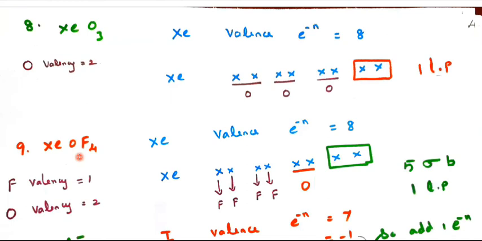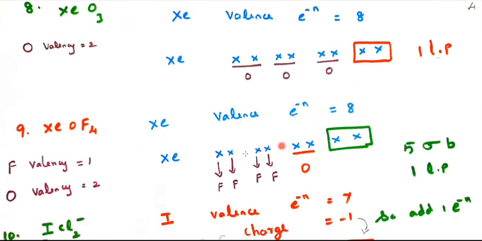It has only 1 lone pair of electrons. Next, XeOF4. Xenon valence electron is 8, so I have written 1, 2, 3, 4, 5, 6, 7, 8. To this, 4 fluorines are combining. The valency of fluorine is 1, so 1, 2, 3, 4. Then 1 oxygen, but oxygen valency is 2, so the combining power is 2. So 2 electrons are taken out from the xenon for 1 oxygen. It left out 1 lone pair of electrons. So totally it has 5 sigma bonds and 1 lone pair of electrons.